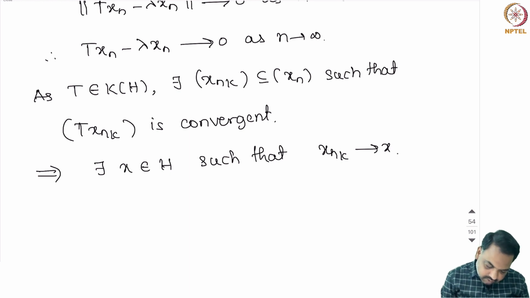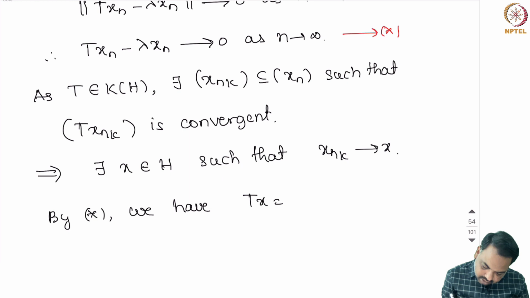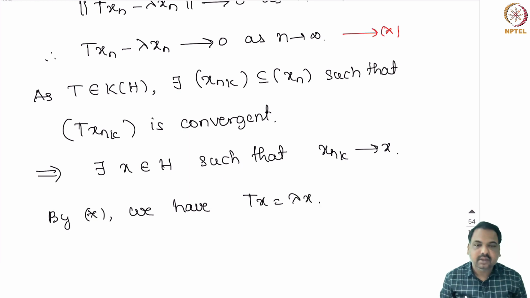So, from this we can conclude that T xnk converges to Tx and lambda xnk converges to lambda x. So, by star, let me write this as star, Tx equal to lambda x.